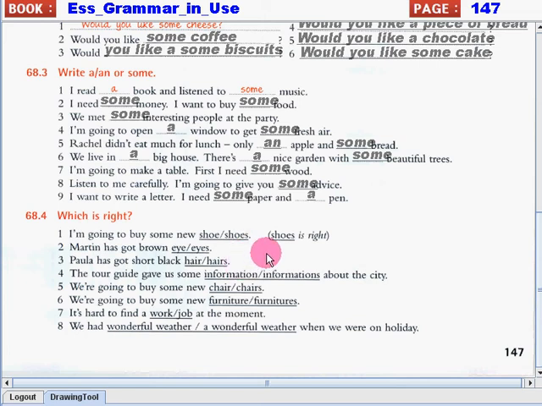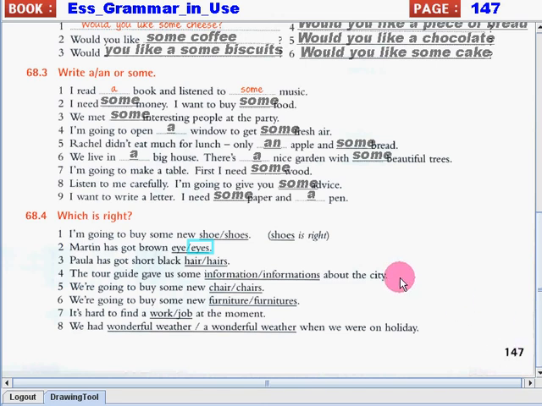Number 2. Martin has got brown eyes. Martin has got brown eye or eyes. Of course, the answer is eyes. We cannot say one brown eye only. It should be a pair of eyes.